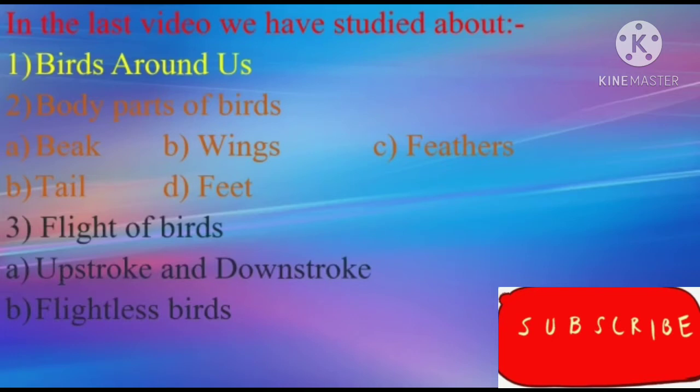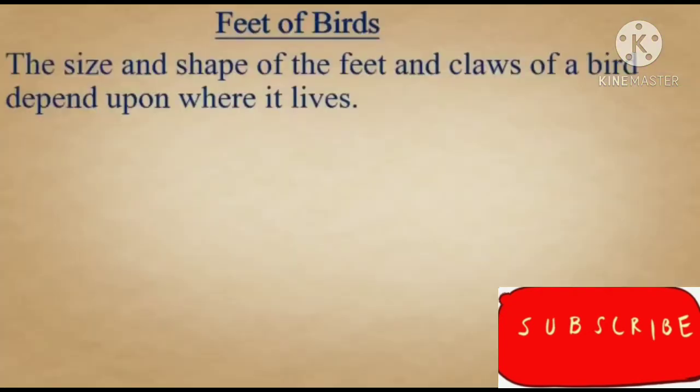Then in the second video we learned about the flight of birds, and in that we learned about the upstroke and downstroke movement of wings. Remember children? Good. And the flightless birds: some birds cannot fly, so they are called flightless birds. All these points we covered in the last 2 videos of science. And today let us continue the lesson with some more interesting facts about birds.